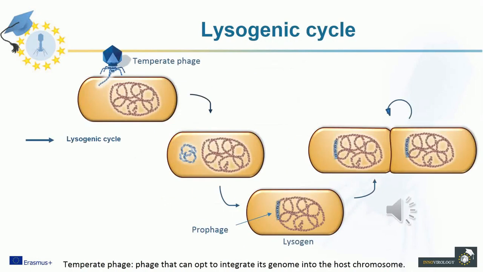A different approach is opted for by temperate phages. Besides following the lytic cycle, these viruses can also opt to enter the lysogenic cycle. The phage then integrates its DNA into the host chromosome via recombination. As the phage genome is replicated in synchrony with the host chromosome, it will be passed on from one generation to the next. Bacterial cells harboring a phage genome are termed lysogens, while the inserted phage genomes are called prophages.